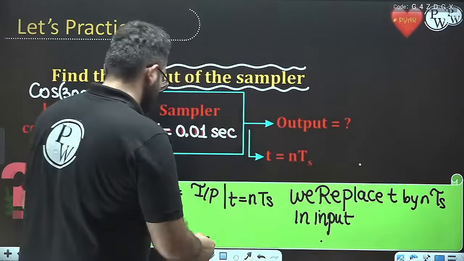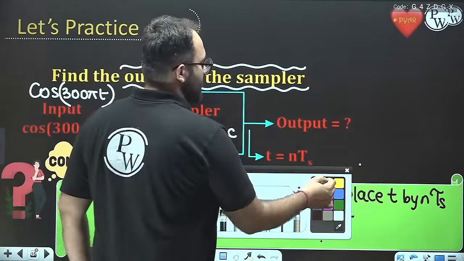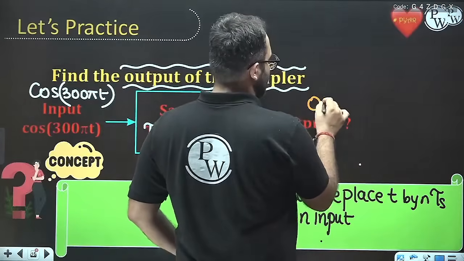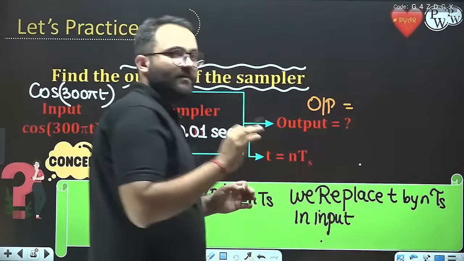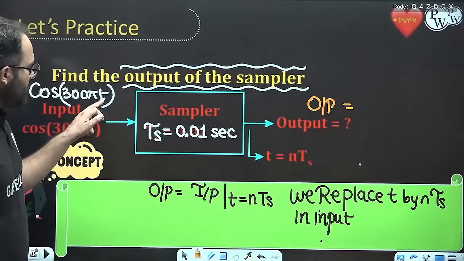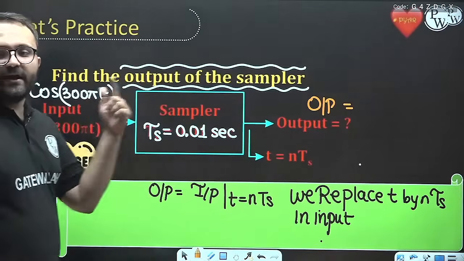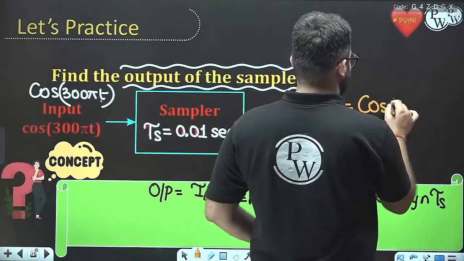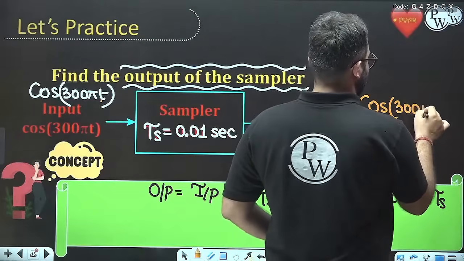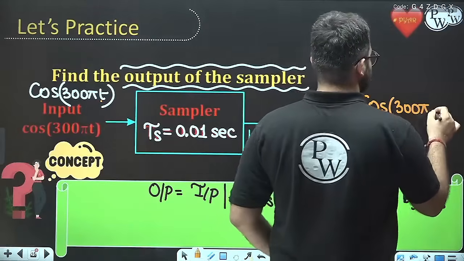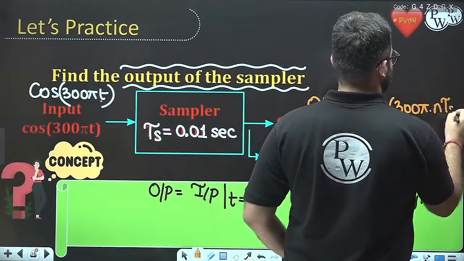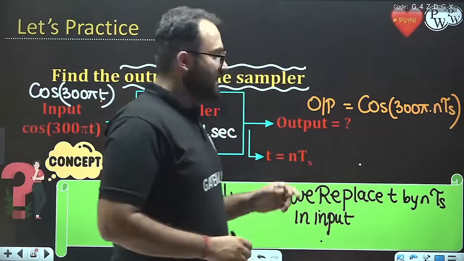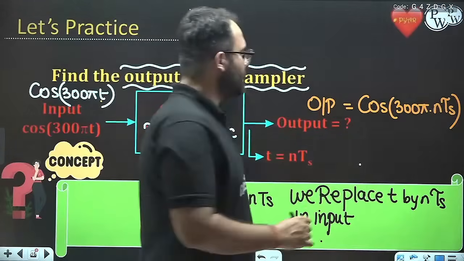So what is the result that we get? The output is equal to cos of 300 pi into nTS, where we simply replace the variable t by nTS. TS is 0.01, given to us, so we can put it here.